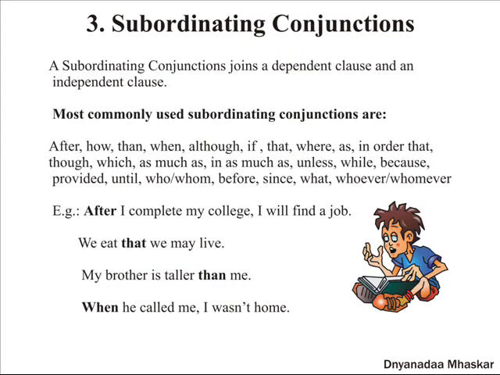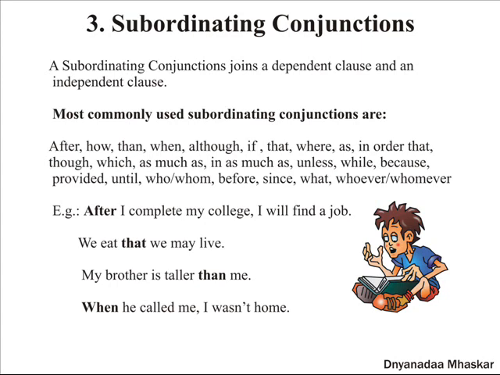Let us now see subordinating conjunctions. A subordinating conjunction joins a dependent clause and an independent clause. Most commonly used subordinating conjunctions are after, how, than, when, although, if, that, where, as, in order that, though, which, as much as, in as much as, unless, while, because, provided, until, who or whom, before, since, what, whoever, whomever.